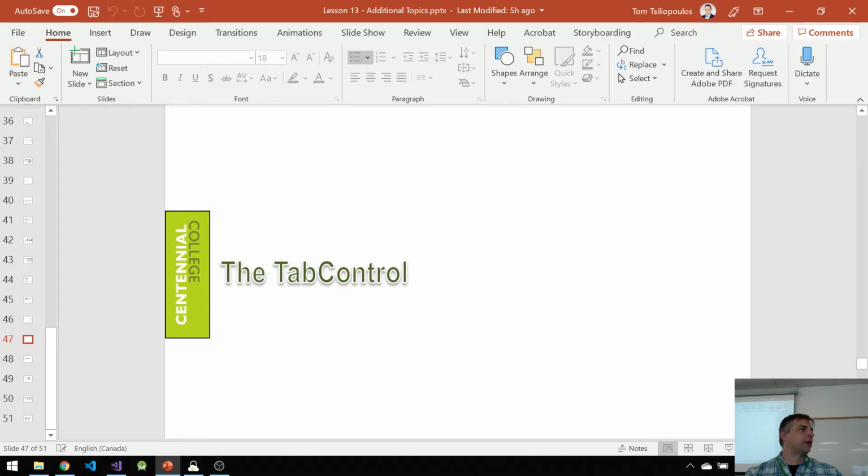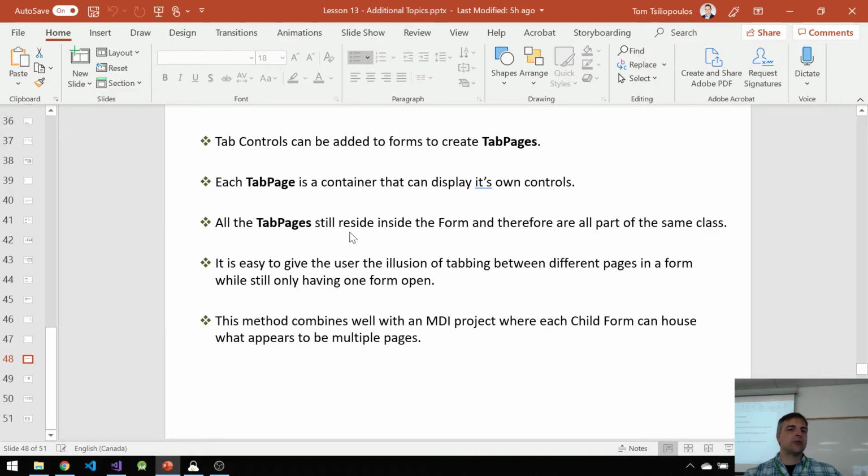Now, this is the one I want to use for the test. So, tab control. And you're going to go tab control, but we never did this. How are you going to use it for the test? Why? It's super easy, and it allows us to have one form on the test, not 5. Right? Let's talk about this.